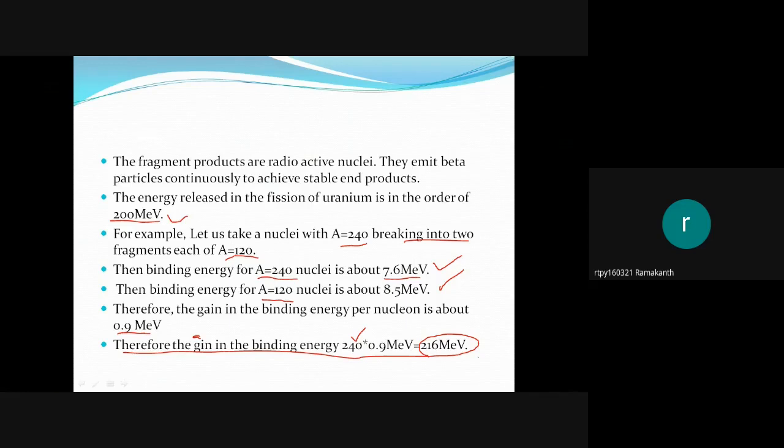This much energy will be released when a nucleus breaks into two equal fragments. We can use this energy to produce electricity and to make atomic bombs.